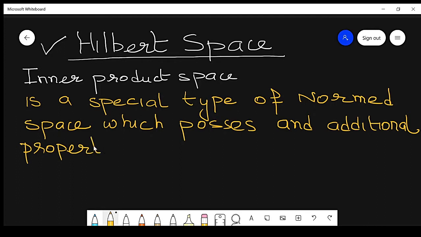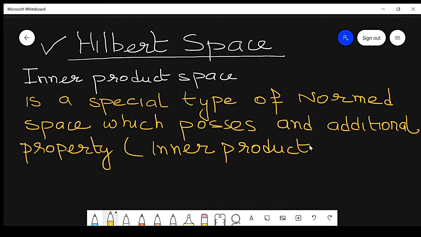That property is called the inner product. So this is an additional structural property, which is called an inner product.